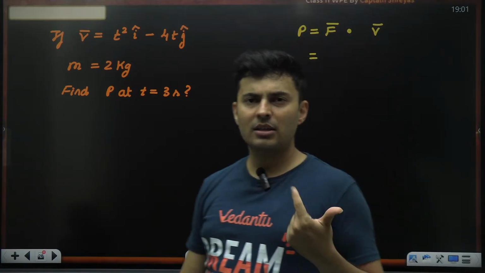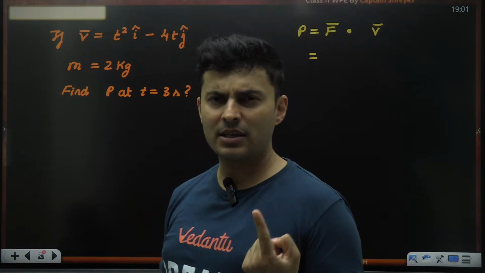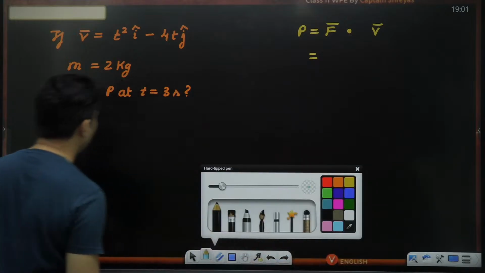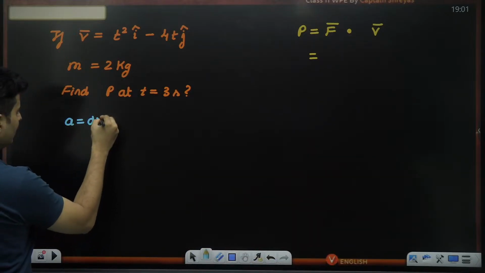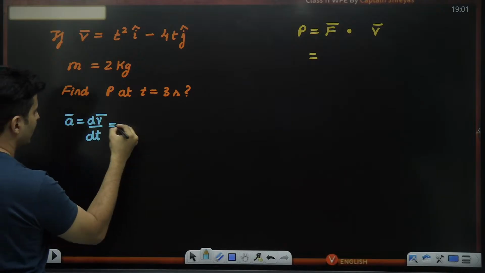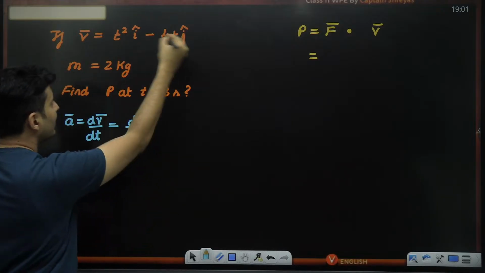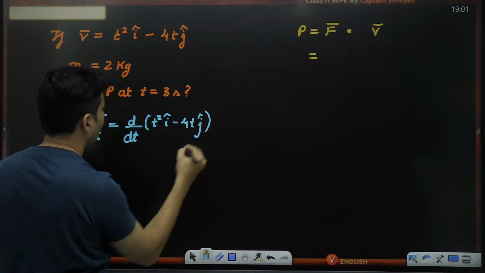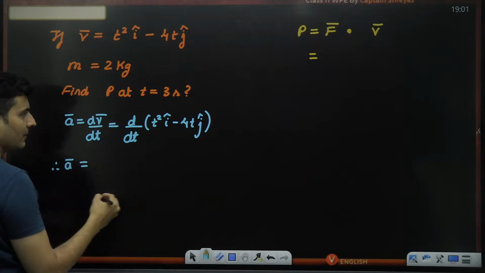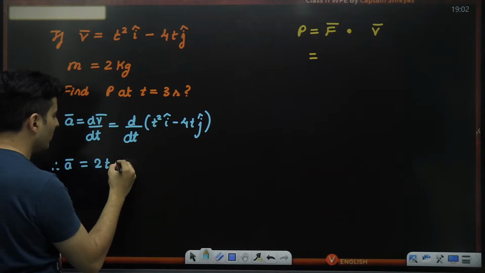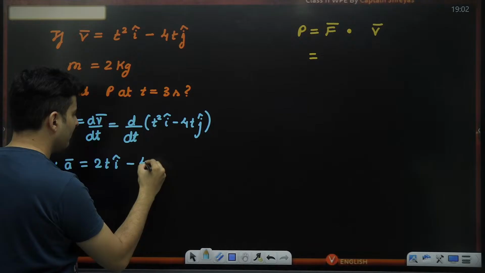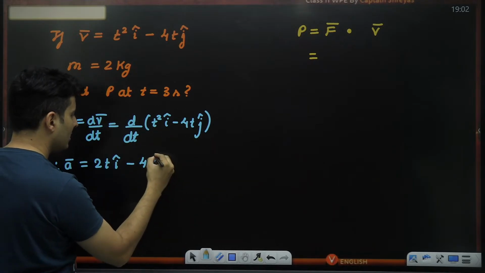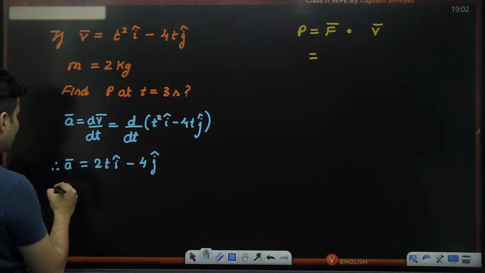Think from velocity. If I have to find force, for force I need acceleration, and acceleration I can find through velocity. How? We all know that acceleration is the derivative of velocity. So it is just d by dt of this guy, which is t square i cap minus 4t j cap. Okay, let's find the derivative. Acceleration: t square's derivative will be 2t, so 2t i cap minus 4t's derivative will be 4, right? T raised to 1's derivative is 1, so it is just 4 j cap.